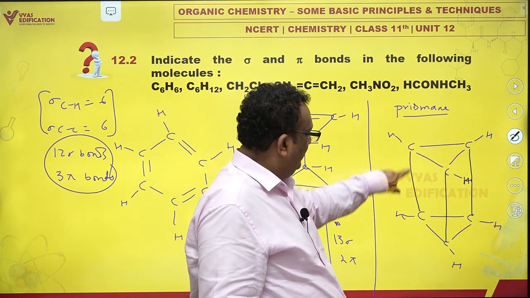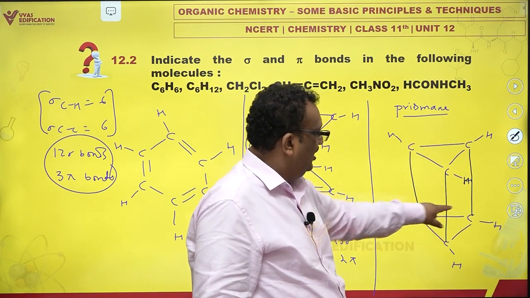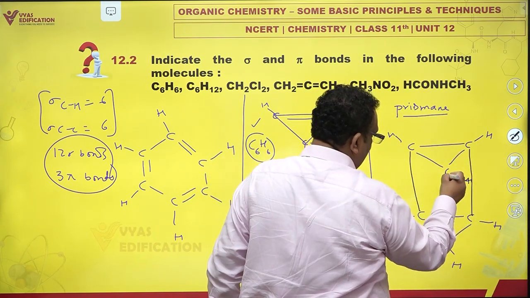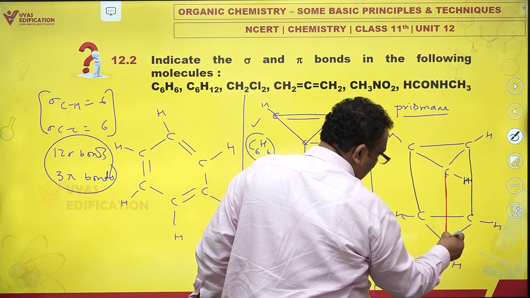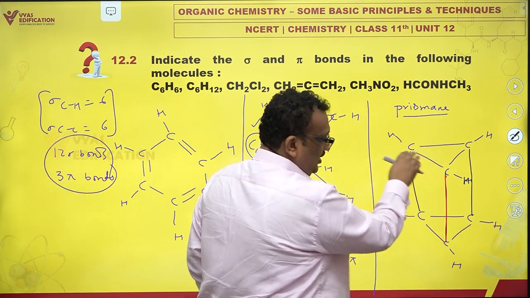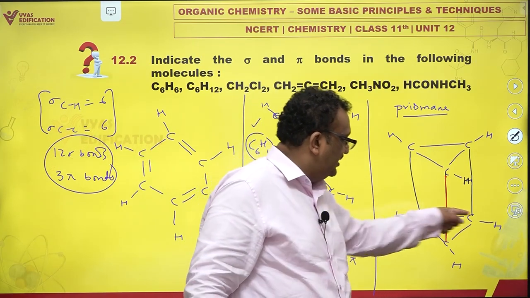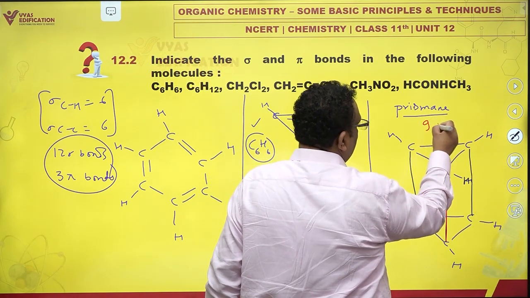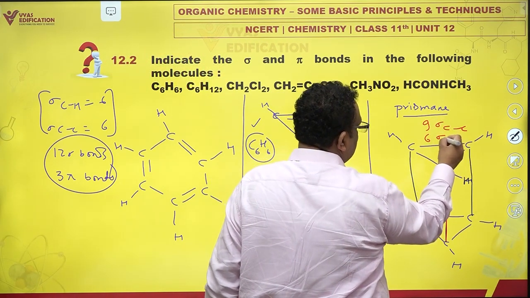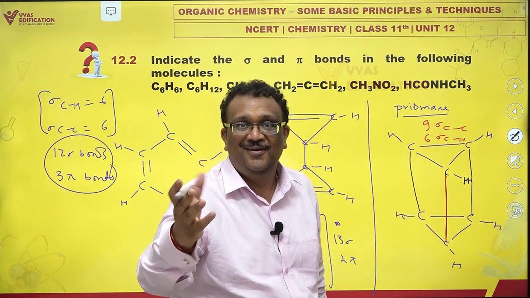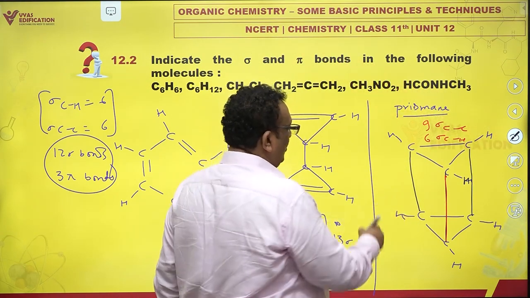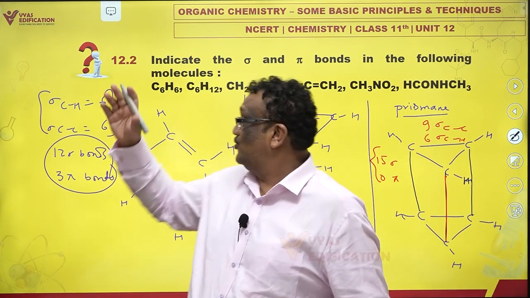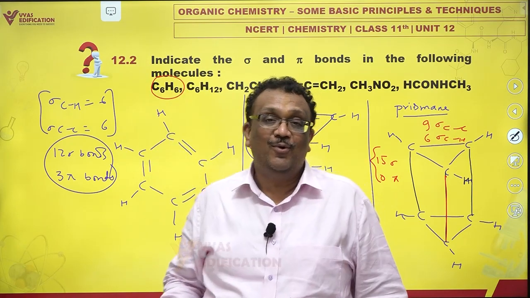1, 2, 3, 4, 5, 6, 7, 8, 9. Please note, this is one bond. I'll just change the color to make sure that you understand this. This is one bond, and behind, outside, in the third dimension, there is another bond. This is one CC bond. So there are 9 CC bonds. There are 6 CH bonds, and there is no pi bond. So you have 15 sigma and 0 pi, and that very well could have been the answer to the first question. How many sigma and pi bonds in C6H6?